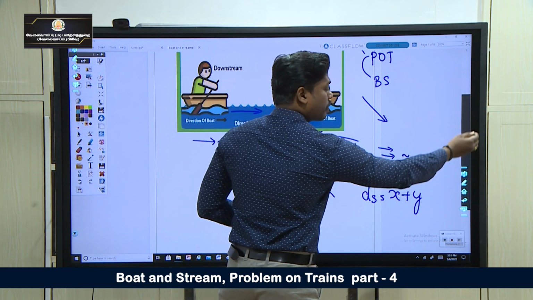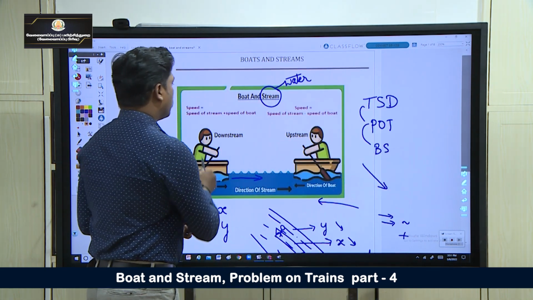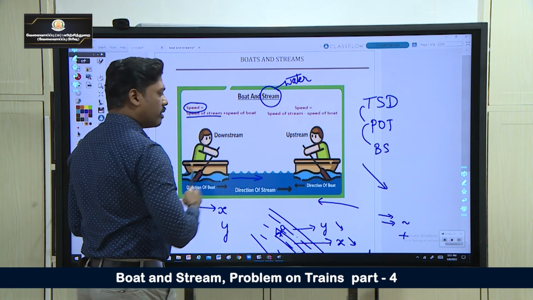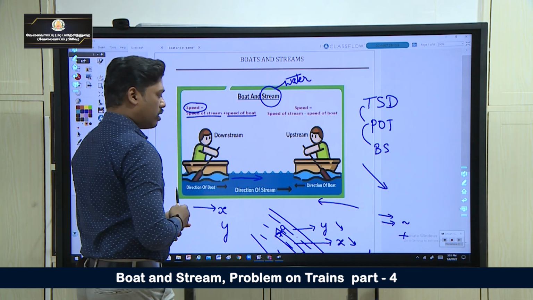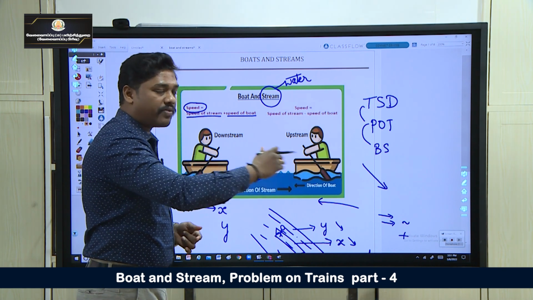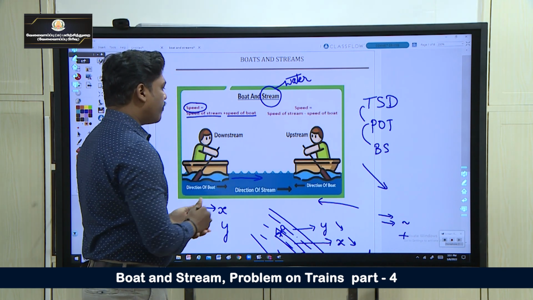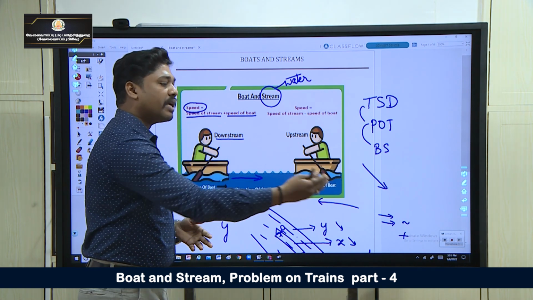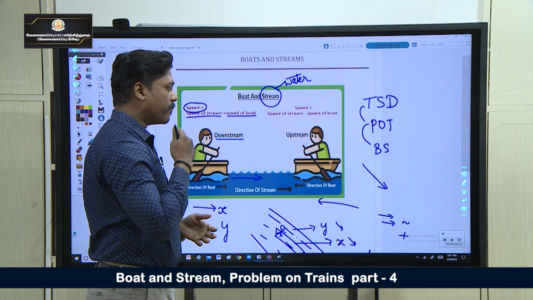That is what they have given here: speed is equal to speed of stream, water, plus speed of boat. It is based on the directions we have to find out. If a person is going down, that is downstream. A person coming up is upstream.